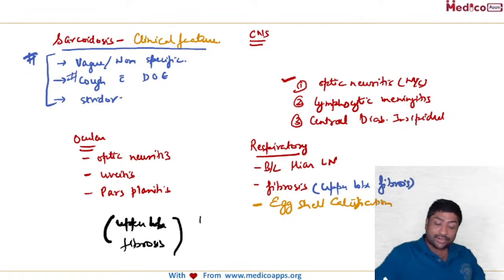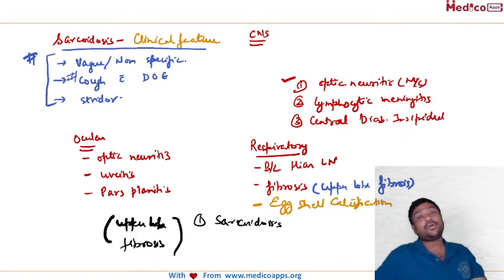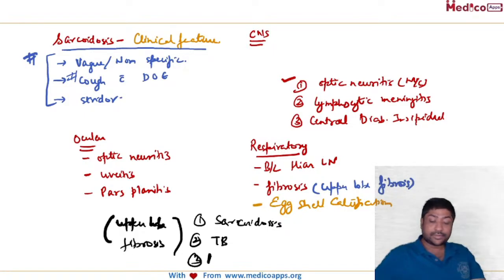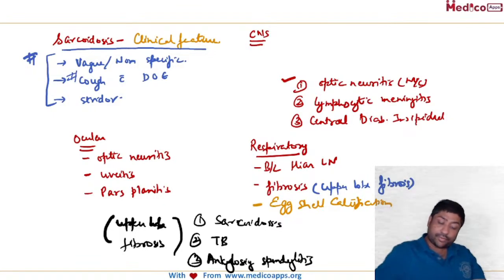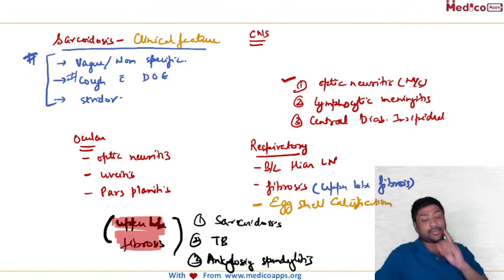So one I have already listed, sarcoidosis. What are the other causes of upper lobe fibrosis? Yes, very good. Tuberculosis. And the third, ankylosing spondylitis. Super important MCQ. Very important, upper lobe fibrosis.